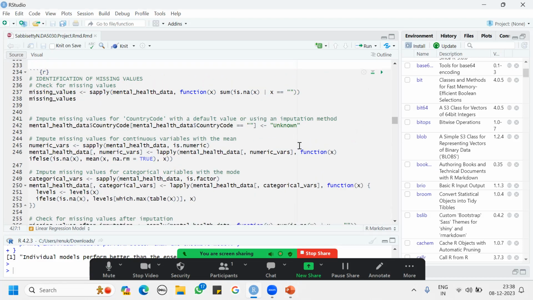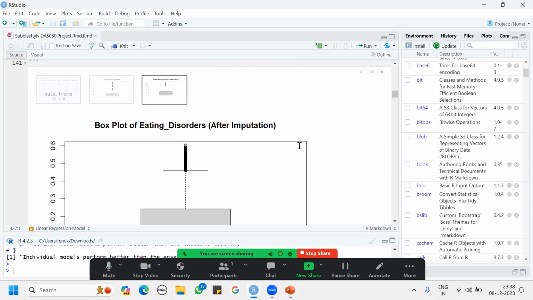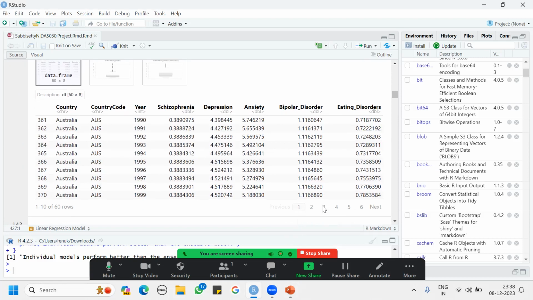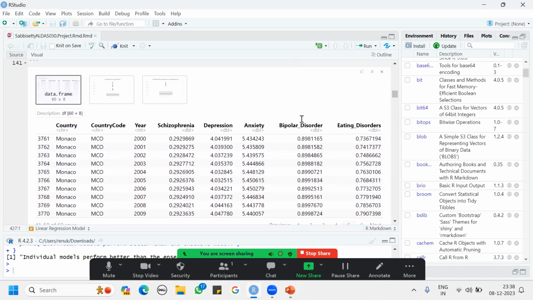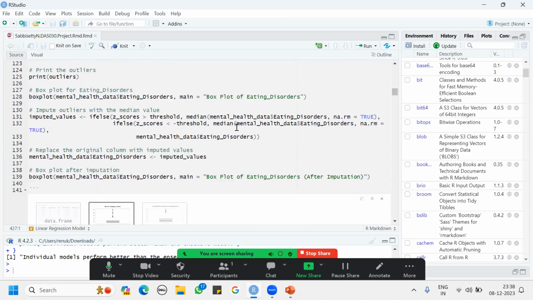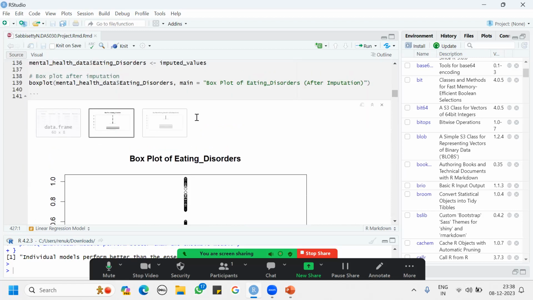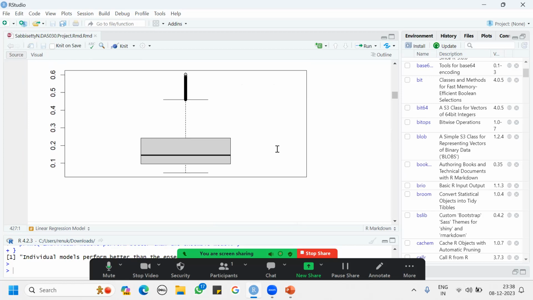These are my outliers, where I analyzed that Australia and Monaco have an increased number, but these also have increased prevalence of eating disorders. So I did imputation, and I showed that in a box plot, where these are the outliers, and after imputation, these are the outliers, where there is a decreased impact of outliers.